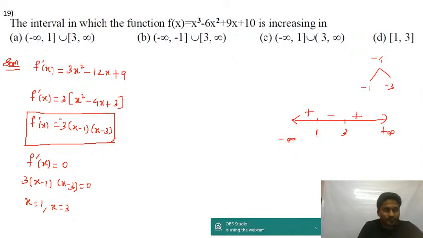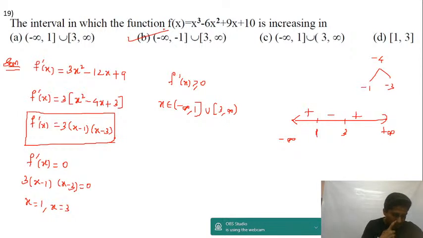Now I'm supposed to find the intervals where the function is increasing. So f dash of x is greater than or equal to 0. Take the plus part. Increasing, more than 0 will be the plus part, less than 0 will be the minus part. So x belongs to minus infinity comma 1 union with 3 comma infinity. Yes Raju, right. The answer is option B only. Minus infinity to 1 union with 3 to infinity.